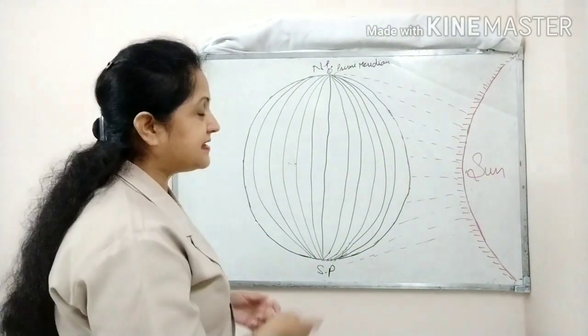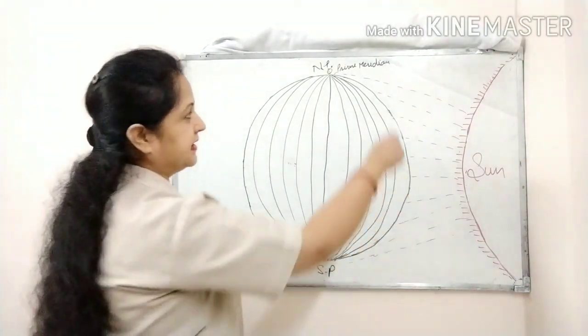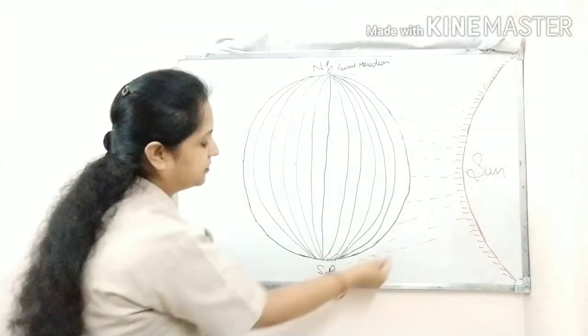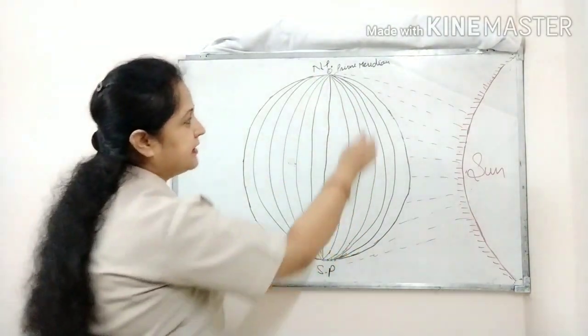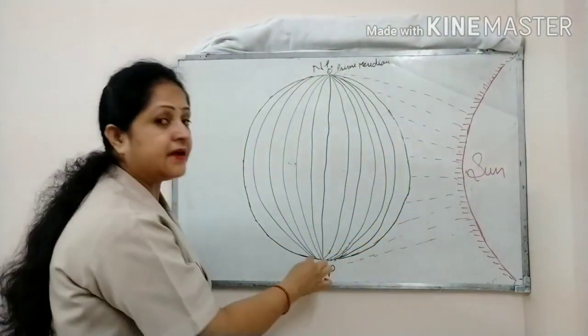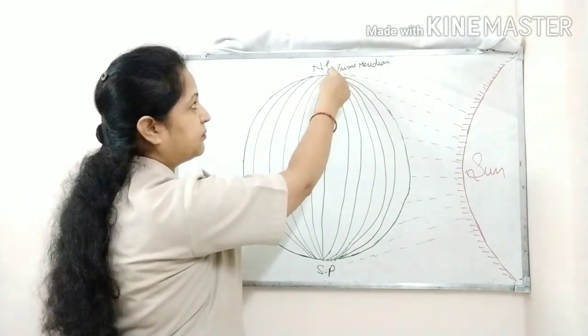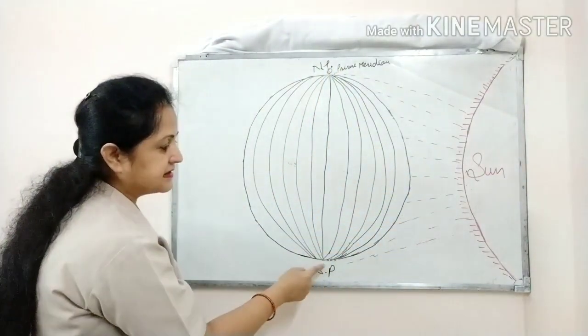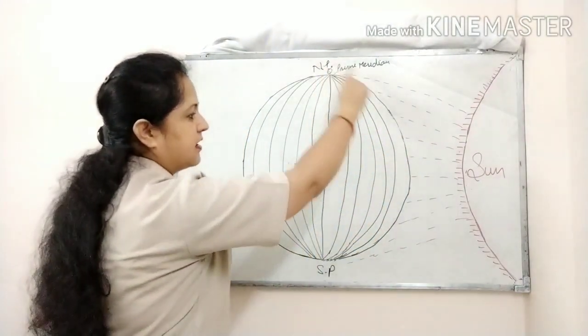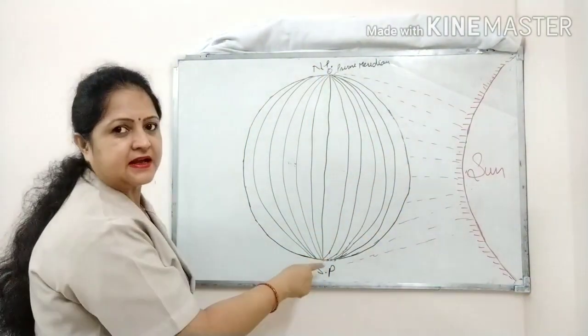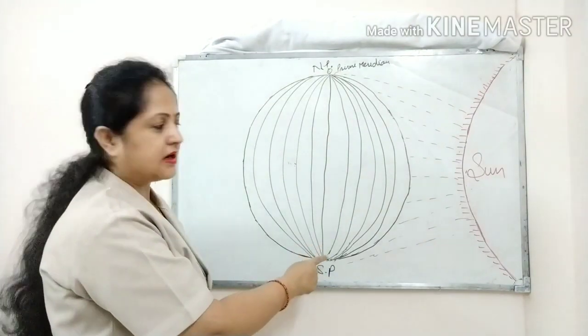The local time is the time of the meridian from North Pole to South Pole. From North Pole to South Pole, one meridian is having the same time. Whether the place is located at North Pole, at South Pole, or anywhere on the meridian, it will be having the same time. This is called local time.